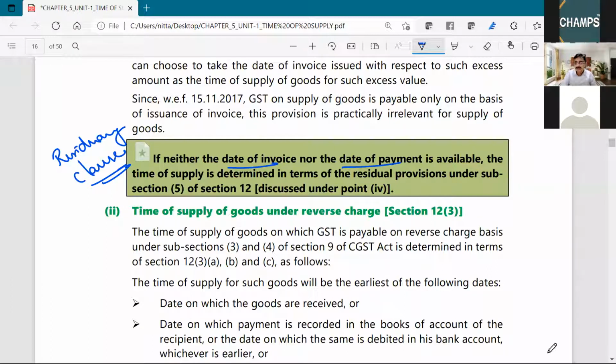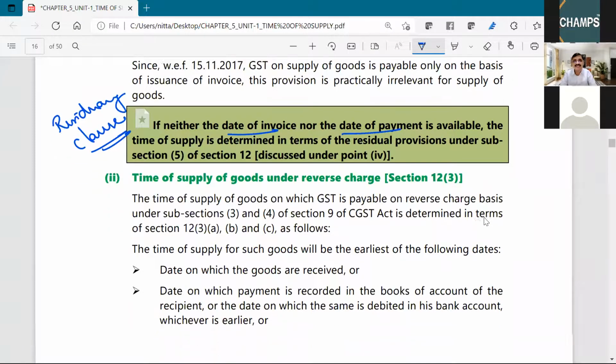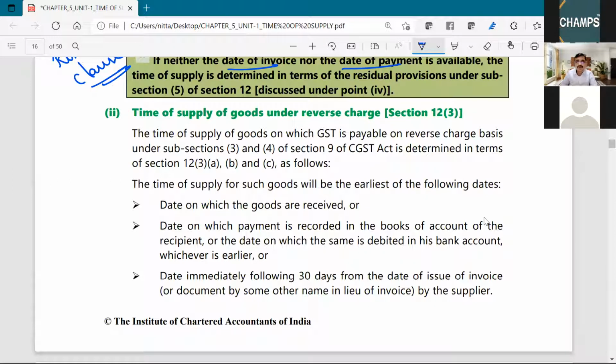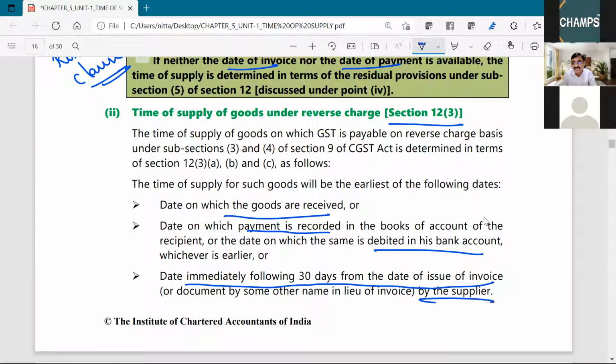Now coming to time of supply for reverse charge. Here the time of supply for reverse charge is dealt with by section 12 subsection 3. Now what does it say? Date on which goods are received, date on which payment is recorded in the books of accounts, or date on which the same is debited in the bank account, whichever is earlier, or the date immediately following 30 days from the date of issue of invoice by the supplier, means the 31st day.